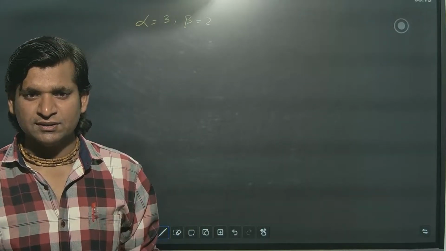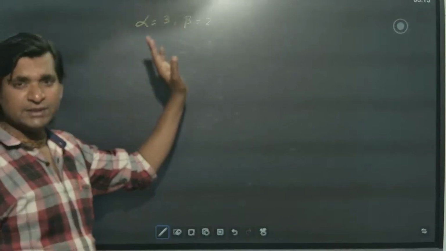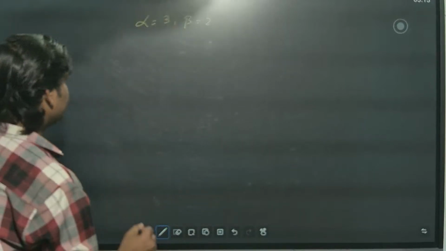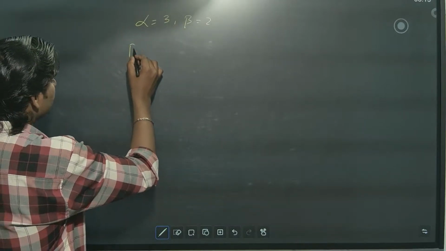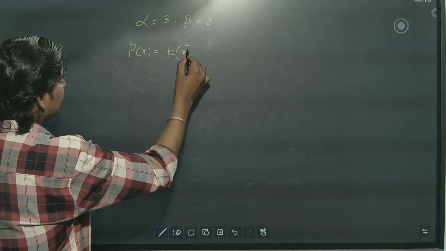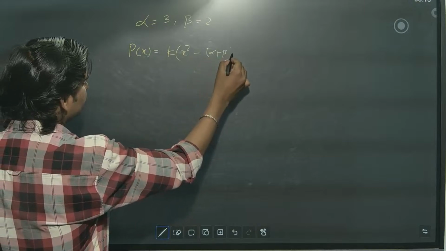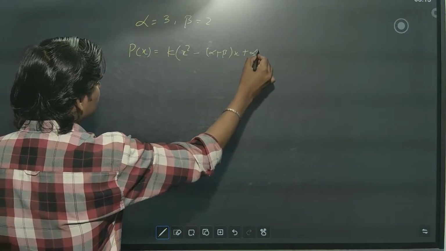They'll give 4 options. In that you have to select the correct option which has alpha and beta as the zeros. So how will you find it? Everyone knows the polynomial formation formula. What is that? x square minus (alpha plus beta) x plus alpha beta.